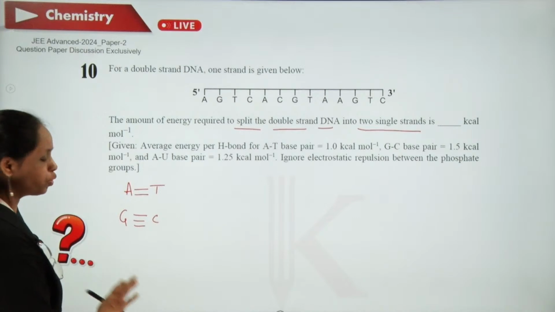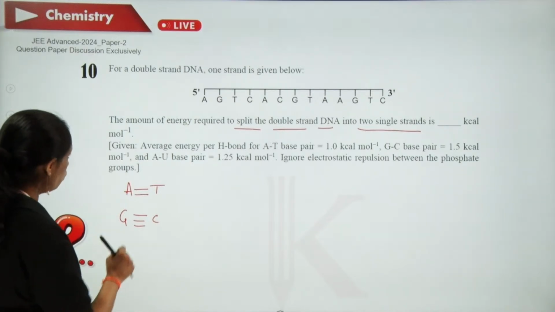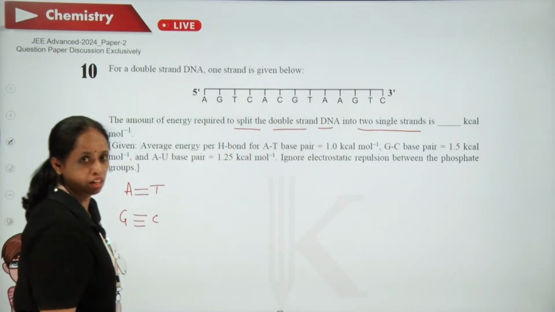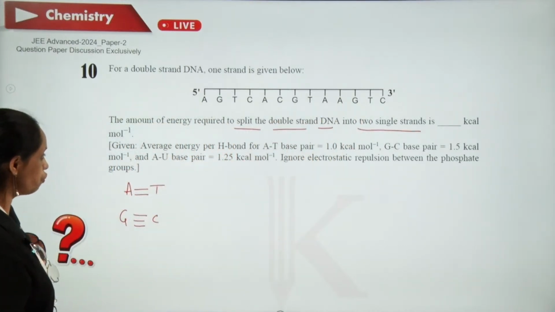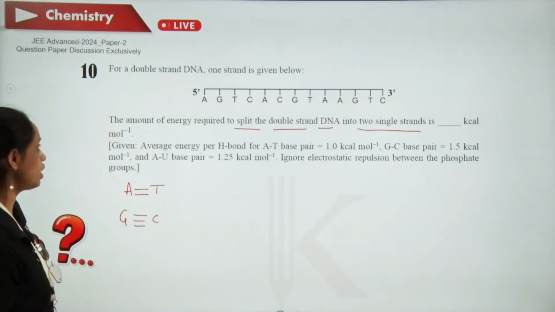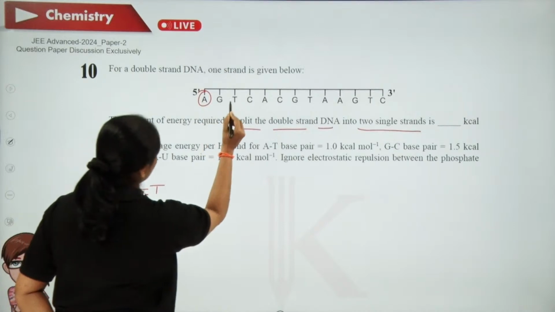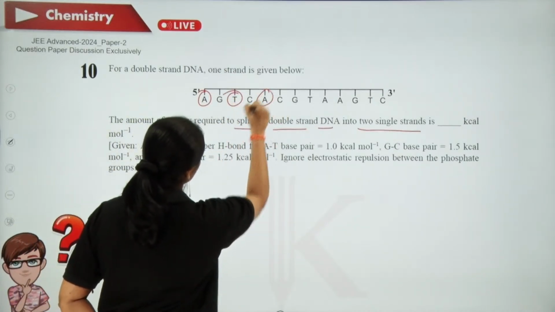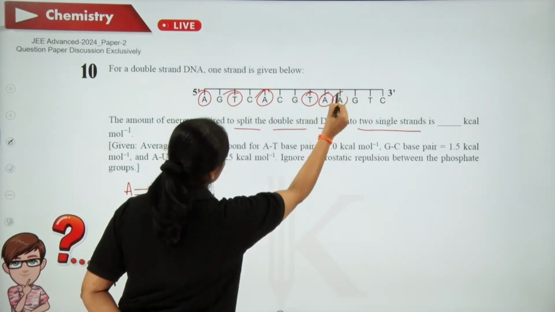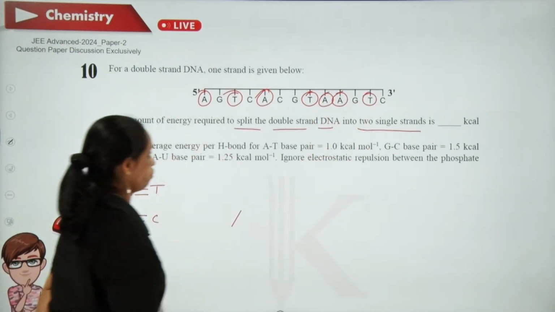It is of no difference. So now this is one single strand of DNA. First we are going to find how many A's are there and how many T's are there. So 1, 2, 3, 4, 5, 6, 7.